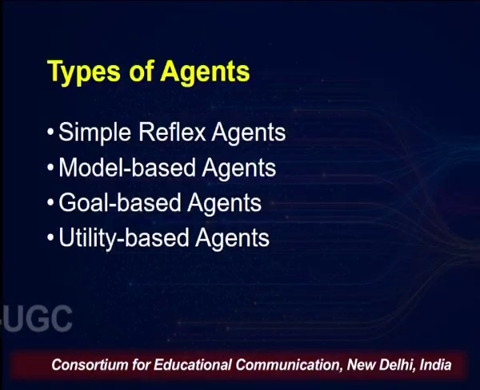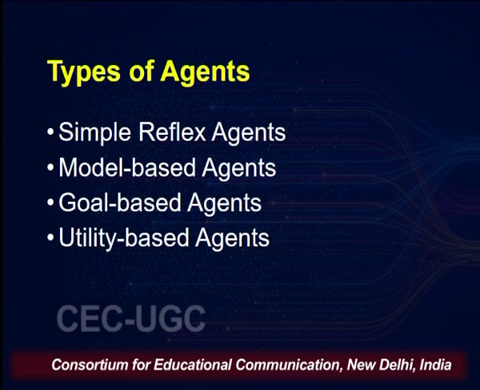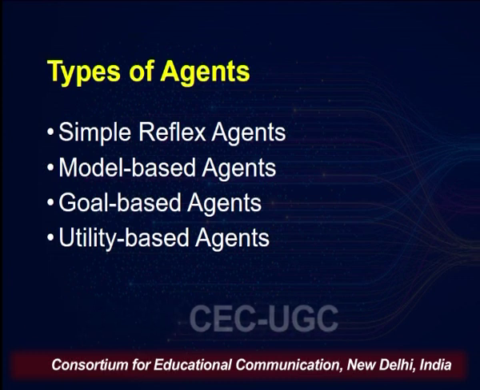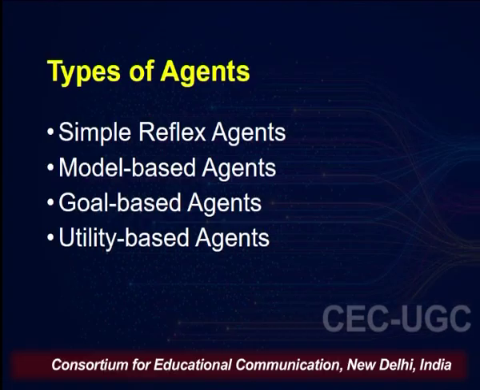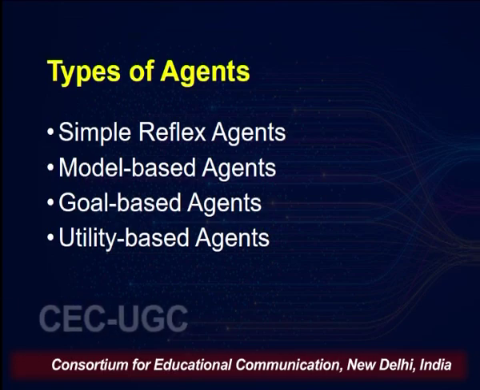There are basically 4 types of agents. One is simple reflex agents, second is model based agents, third is goal based agents, and fourth one is the utility based agents. Our today's topic is that we are going to look into these agents in some detail.